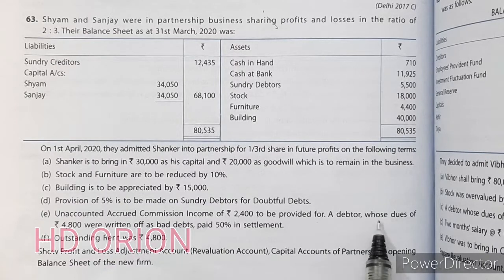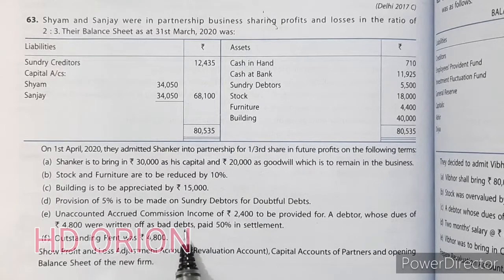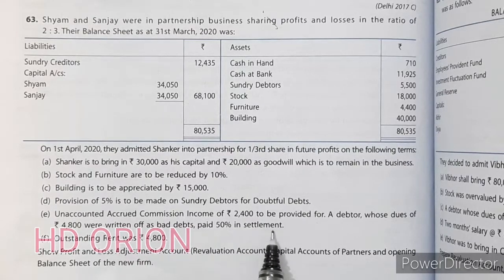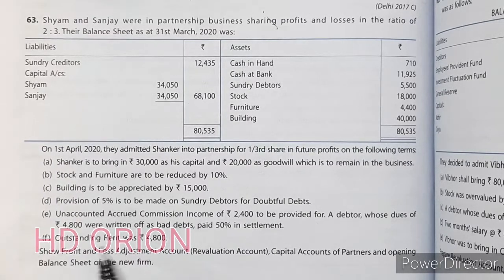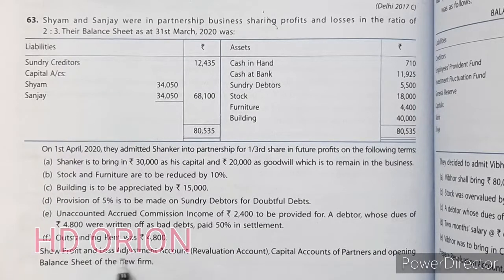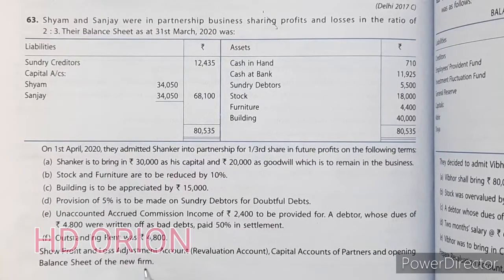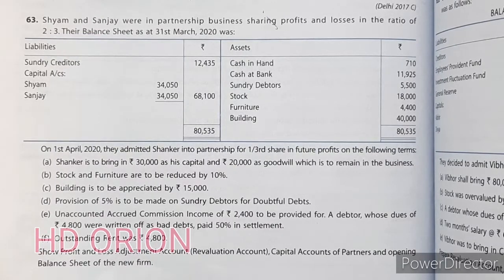And a debtor whose dues of rupees 4,800 were written off as bad paid 50% in settlement. Outstanding rent was rupees 4,800. Show profit and loss adjustment account. It is another name for revaluation account. Partners capital account and opening balance sheet of the new firm. Let us see the solution.